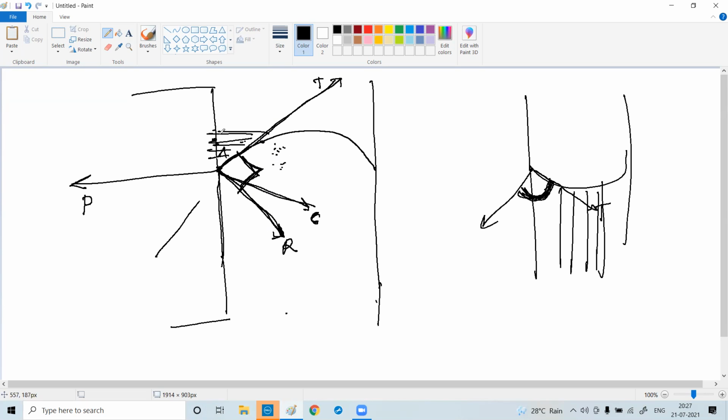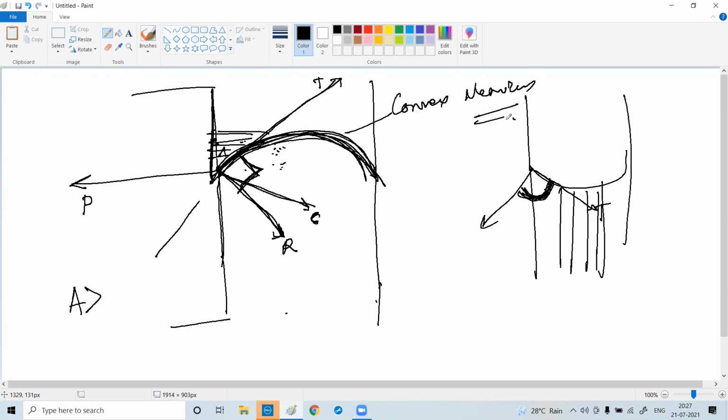Hence, the adhesive forces between the glass vessel and the mercury are very high, because of which the mercury surface is like a curve, and this is called convex meniscus. Is it clear? All of you?